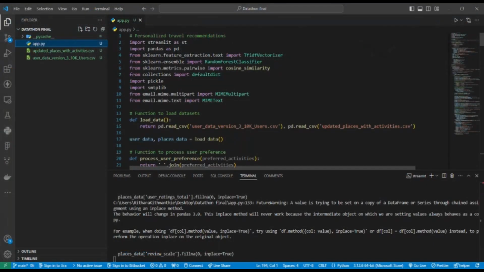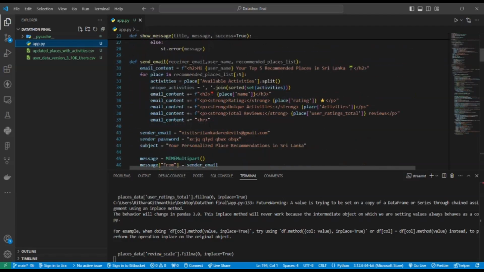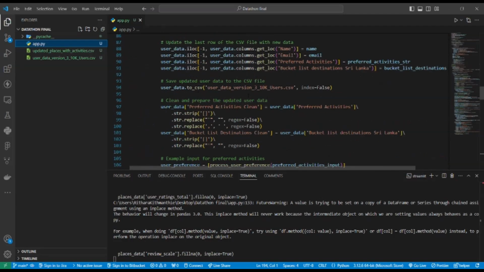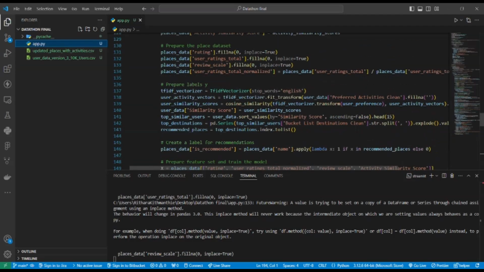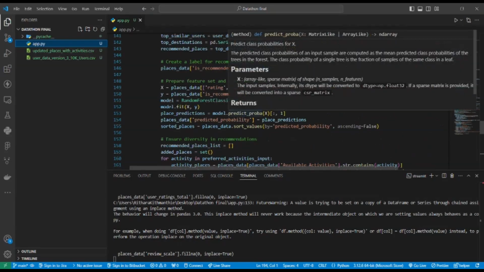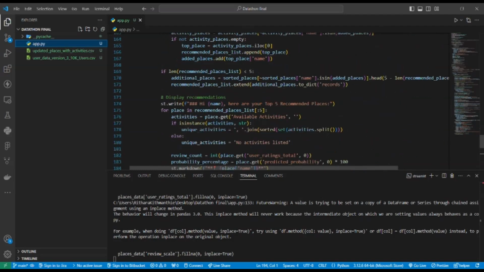I'll give you a brief overview of how our code is represented here. We have the two datasets, our app.py, and the libraries, and we load the data. We have an email function here, and we use this activity similarity score, and we use vectors, and we use our random forest classifier model for the training.